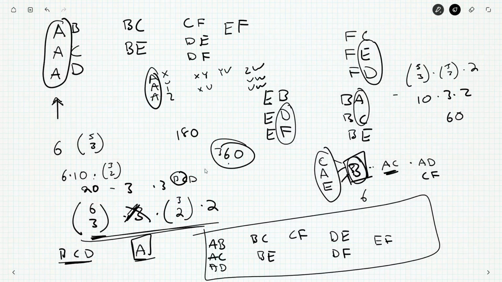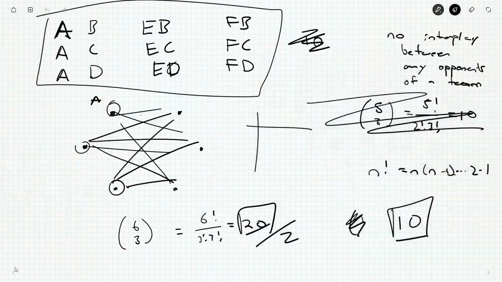So I fix A. Is there another way I can get this same outcome? Well, if A is fixed, then it's got to be B, C, and D. So only one of these choices here will give this. Only one of these choices here will give the B-C fight. And only one of these choices here will give B-E. So, yes, I am satisfied that it is 60. And let's go back and double check, but I'm pretty sure that the 10 is what I'm happy with.